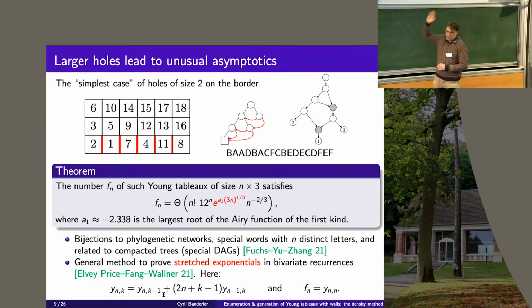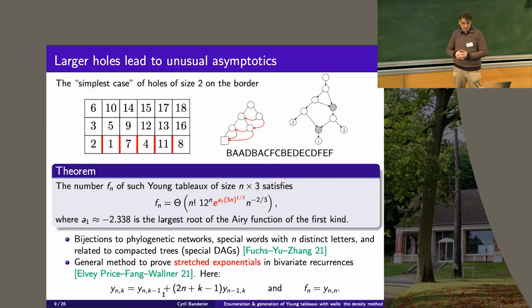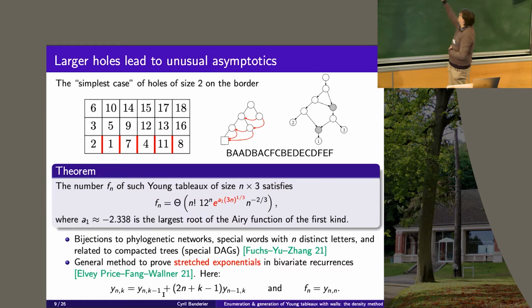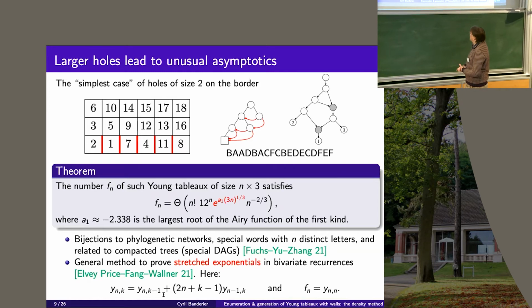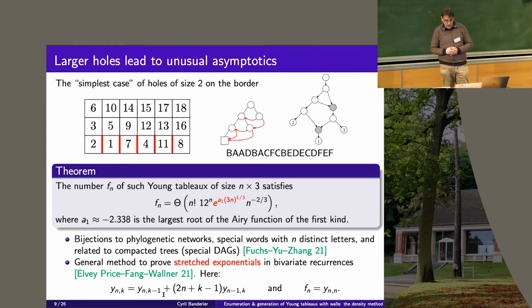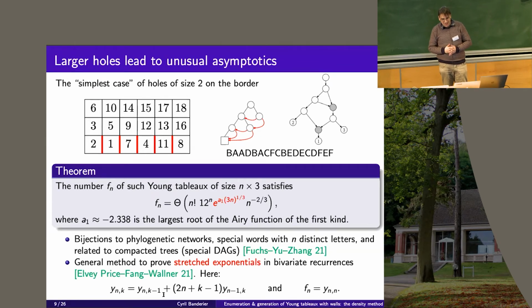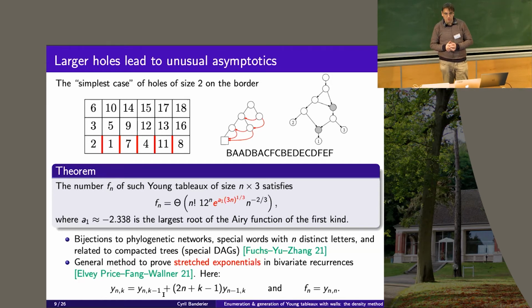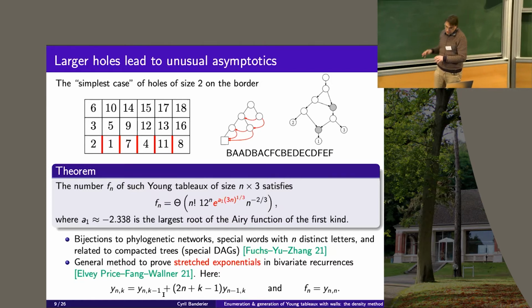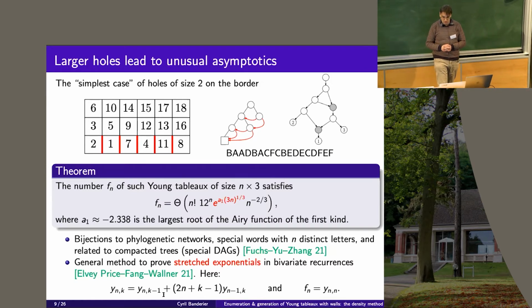We don't know exactly what is the multiplicative constant. For this class of recurrences, it's still widely open to get the exact multiplicative constant, but we have the exact asymptotic first term. Okay, and you see, so it leads to something which is quite unusual, and you have possibly some other objects like this in combinatorics where the asymptotics is still open, but it may be the case that some variants of self-avoiding walks and so on could exhibit this type of phenomenon, but it's far away from being rigorously proven and so on.